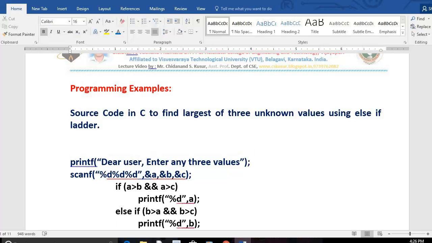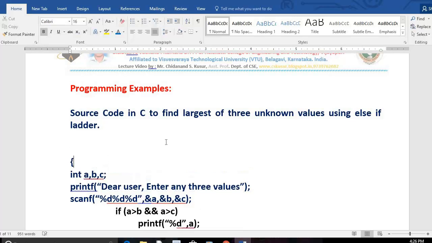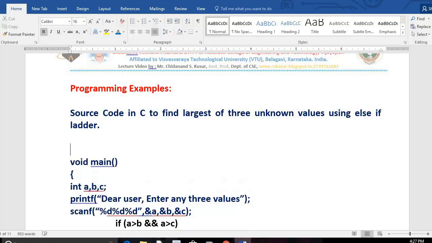Now how many memories am I using? 3 memories I need: int A, B and C. That means I have allocated 3 memories, 3 variables I have taken. Here my program started, but as we know all the instructions must be inside the main. So void main. Void means no return value to the operating system. And in every C program, we add one header file. Can you name which header file we add? Stdio, the standard input output header file.